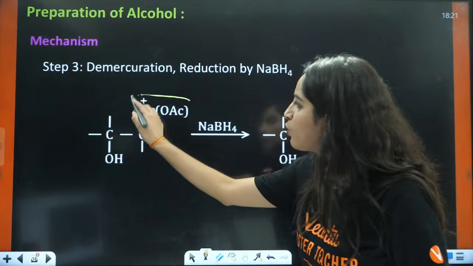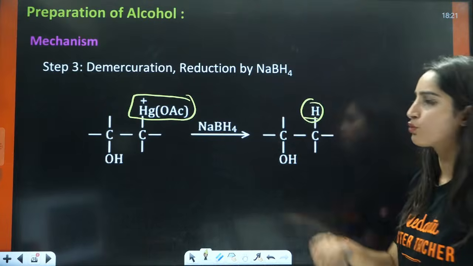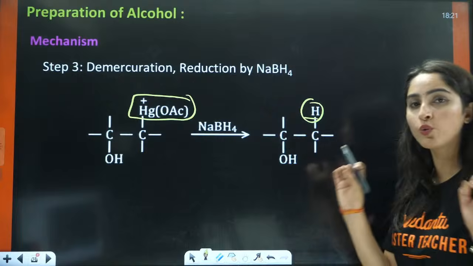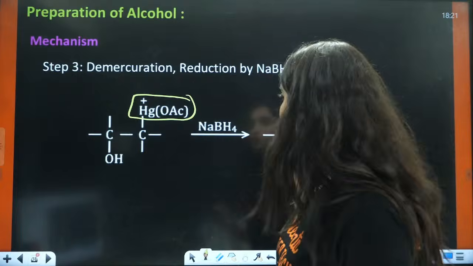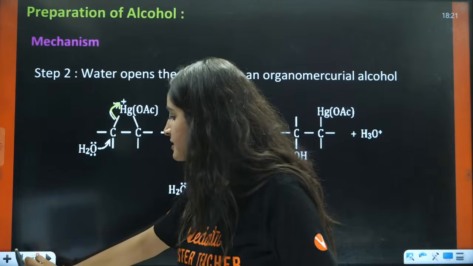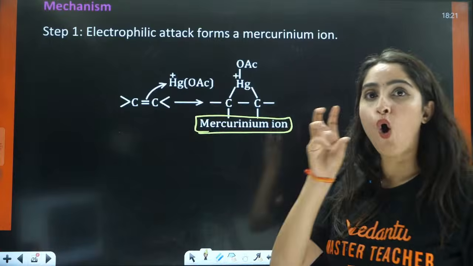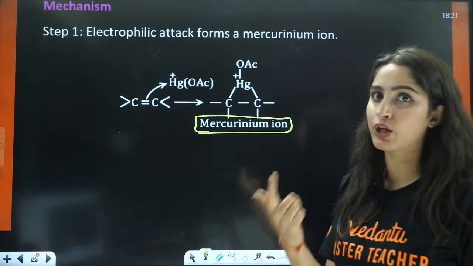So it will reduce this part to hydrogen, right? So that is the use of all the reagents, right? That is why it is called oxymercuration, demercuration.